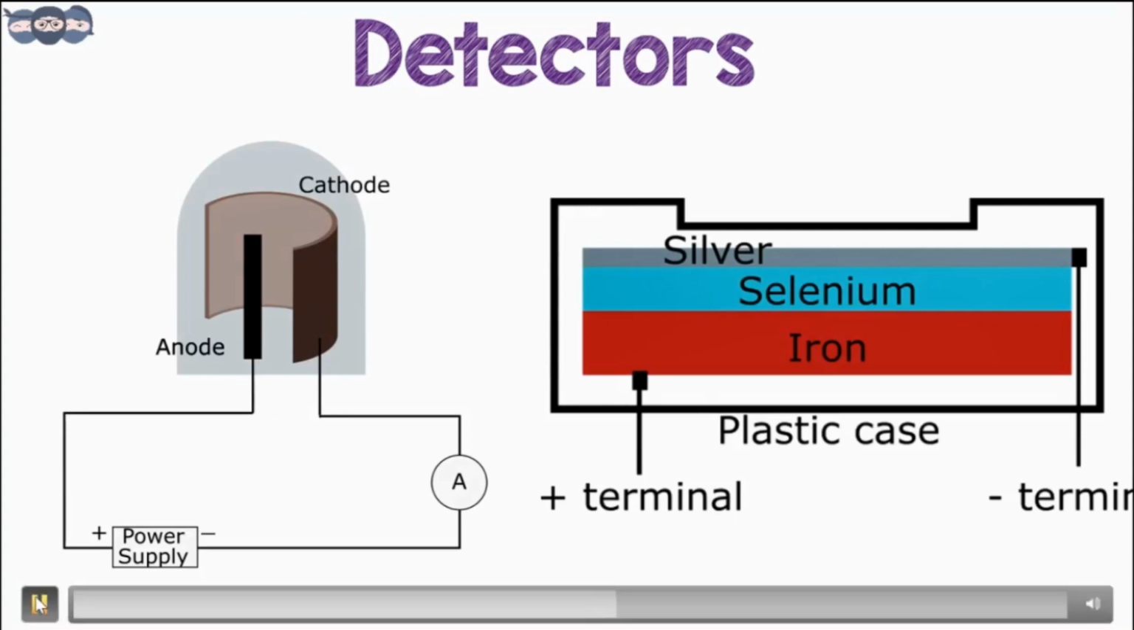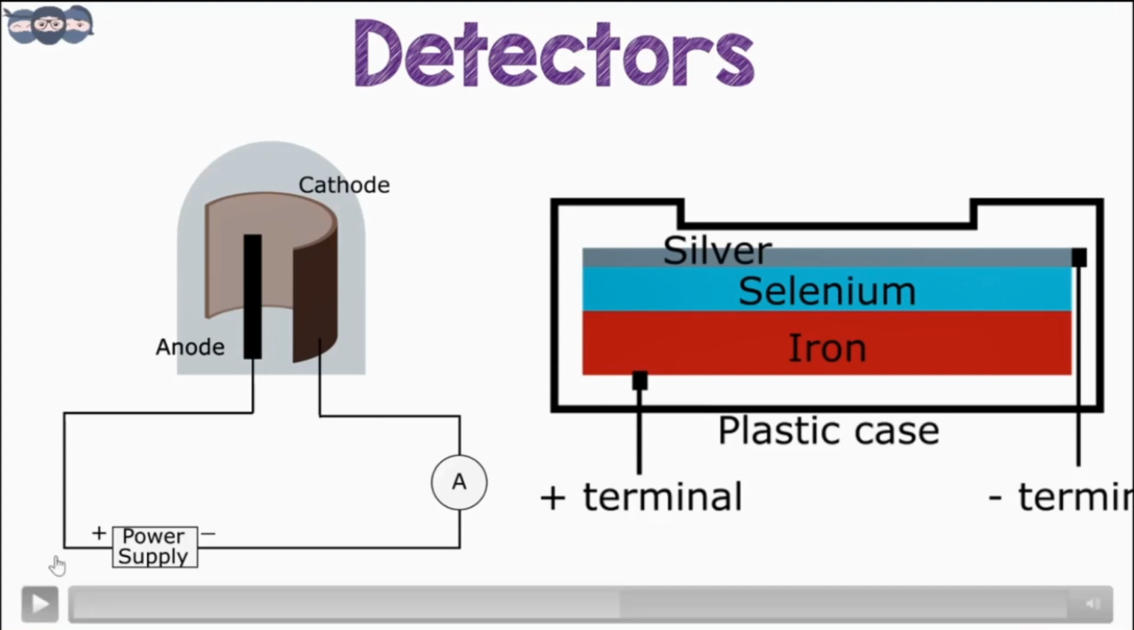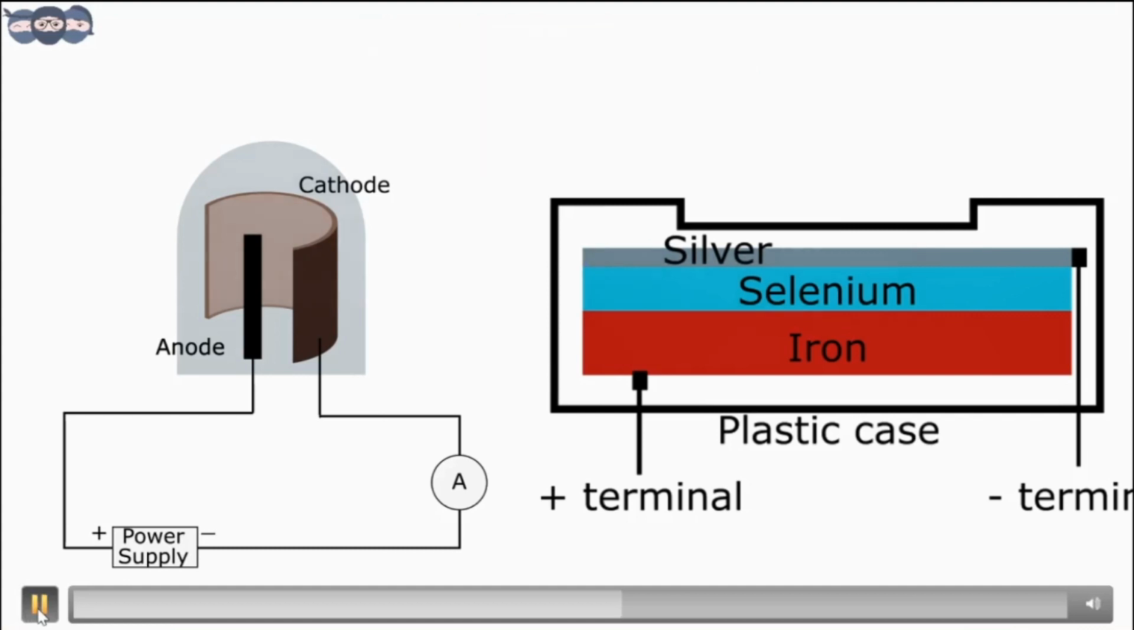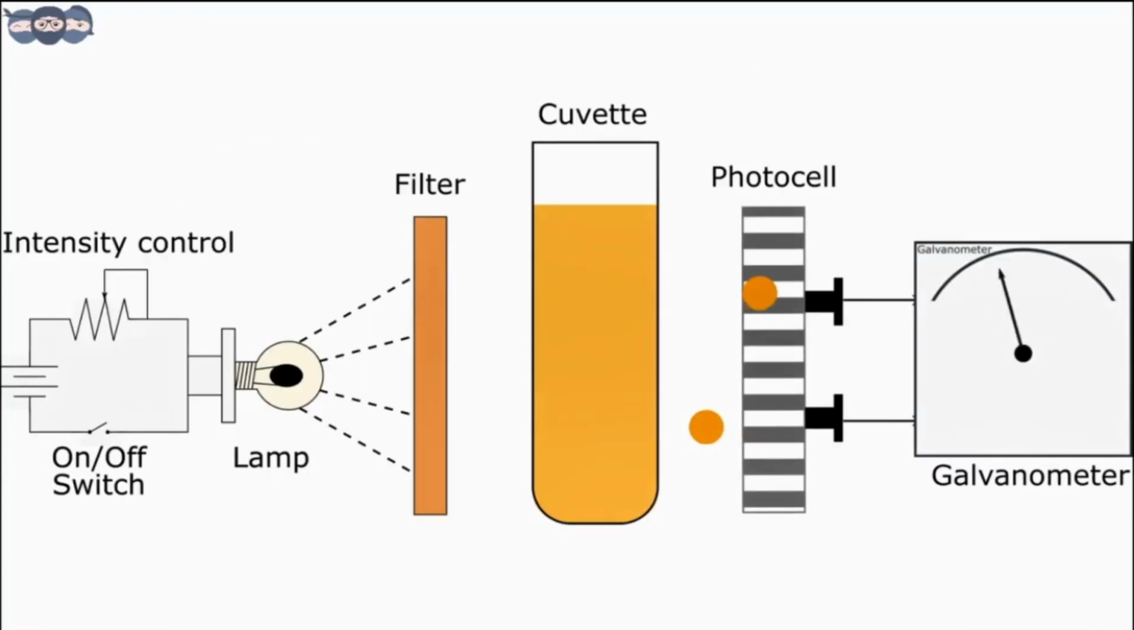Again, interested viewers can check the video on detectors. You can find the links in the description. Detectors means the device that helps to detect the transmitted light after passing through the solution contained in the cuvette. The detector gives the reading of light intensity.